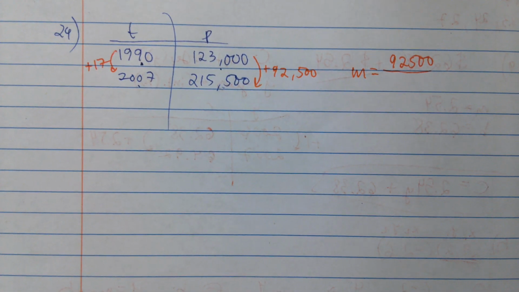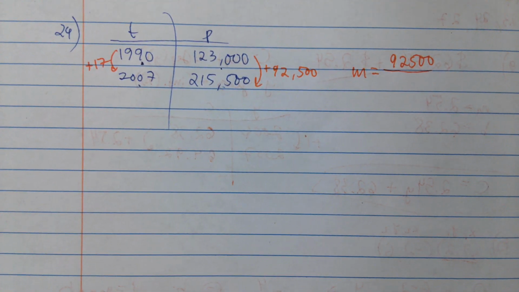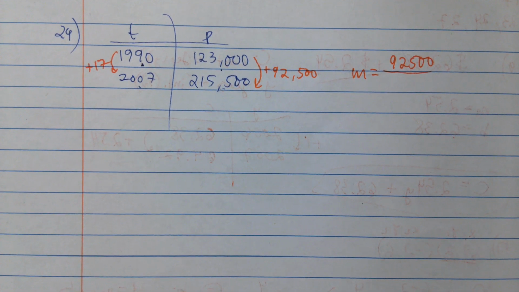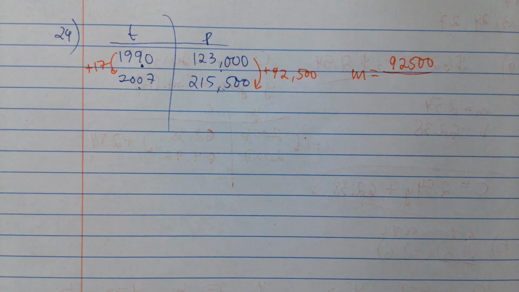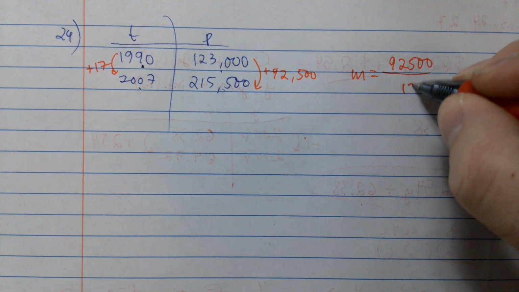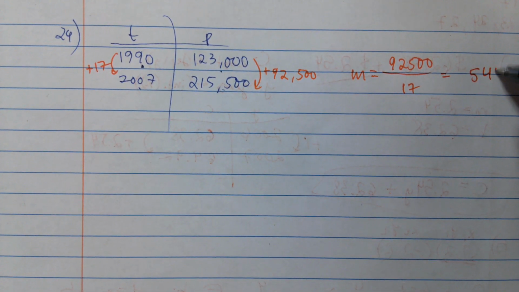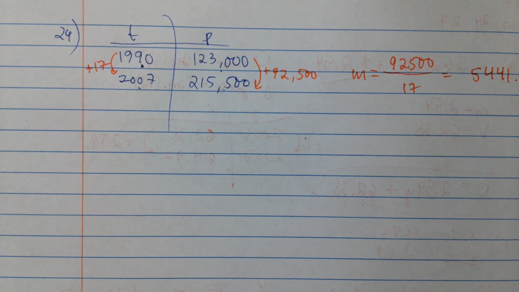Don't just tell me I'm right. $92.5. That's what I said. So I get 5,441.7. Oh, 18. Ah, I see what it's talking about.